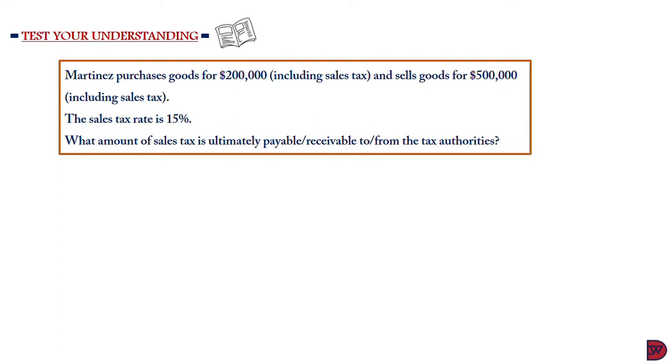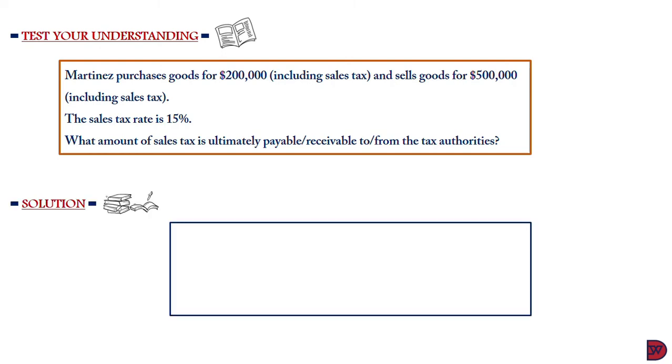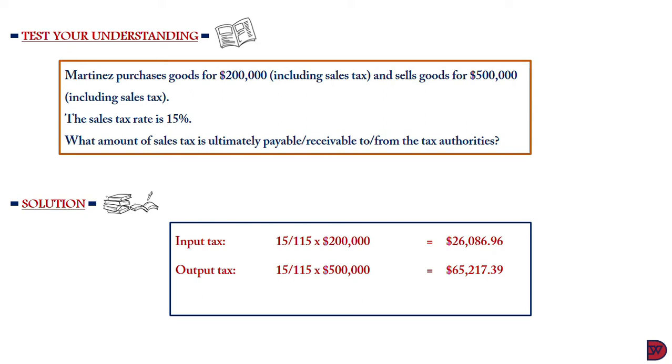Next test of our understanding. Martinez purchases goods for $200,000, inclusive of sales tax, and sells the goods for $500,000, also inclusive of sales tax. The sales tax is 15%. So what amount of sales tax is ultimately payable or receivable to or from the tax authority? So we are looking at whether the output will exceed the input or the input exceeding the output. Estimating the tax amount when the inclusive is available will be the 15 divided by 115 times $200,000. Giving us a sales tax of $26,086.96.